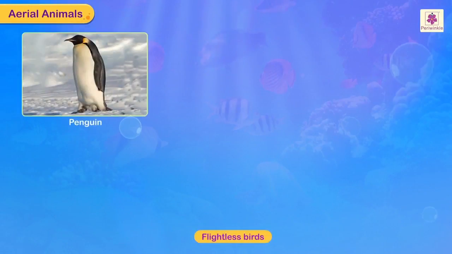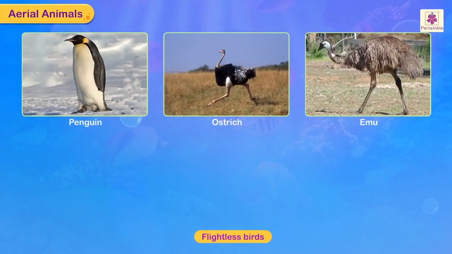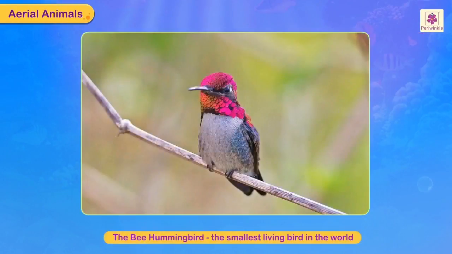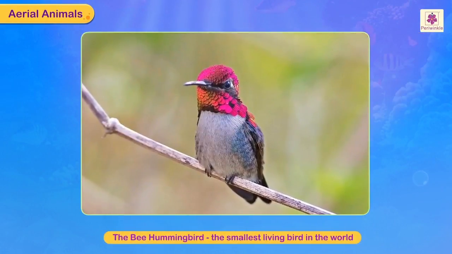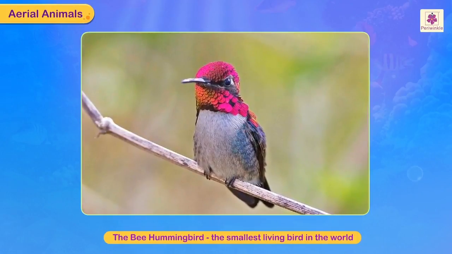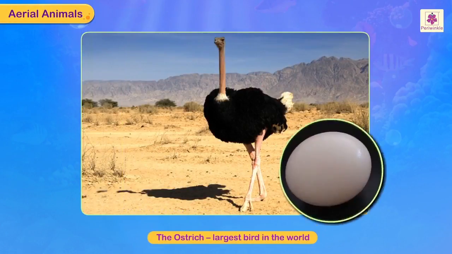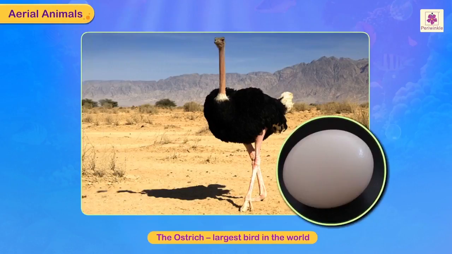Birds like penguin, ostrich, emu, kiwi, and rhea are flightless birds. The bee hummingbird is the smallest living bird in the world with a length of just 5 centimeters, that is 2 inches. The ostrich is the largest bird in the world, reaching a height up to 3 feet. It lays the largest eggs.